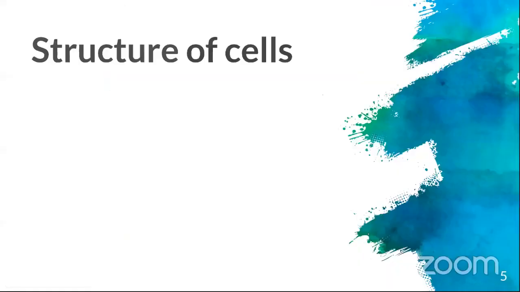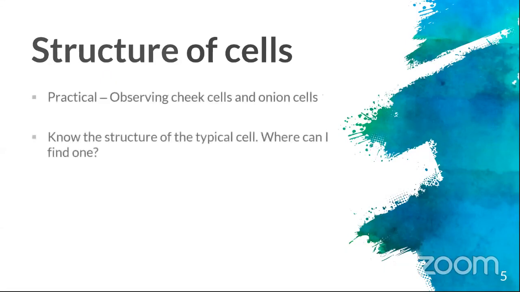So if all the cells are so different, how are we going to study the cell? Which cell are we supposed to study? Are we supposed to study the neuron, or the bacteria, right? Okay, so know the structure of a typical cell. You should know how a typical cell will look like. So where can you find one, right? Can anybody tell me where in your body you will find a typical cell? Cheek, heart. Okay, nowhere. Exactly, there is no typical cell.